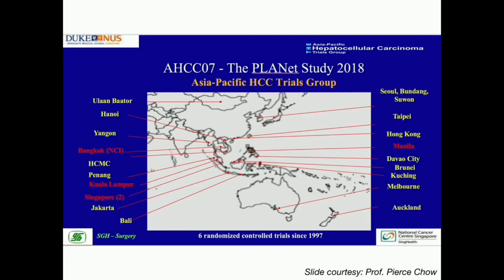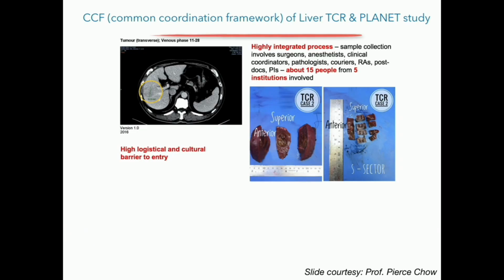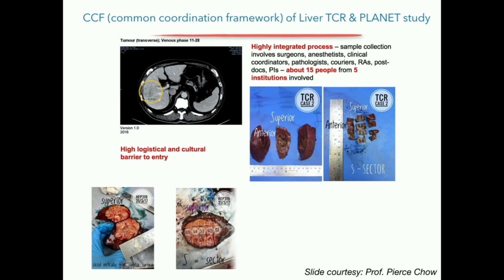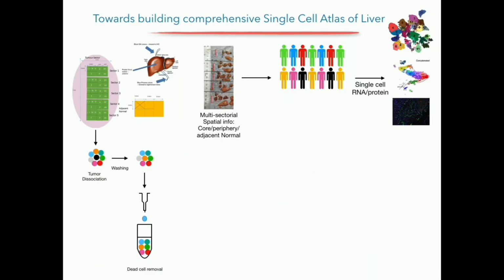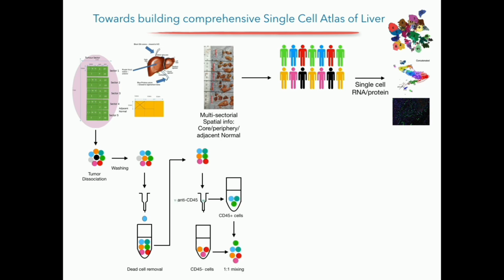So this is a large collaborative network where we are getting samples from most of the countries in Southeast Asia, including 2 sites in Singapore. And this is a very nice example of a coordinated framework where we know which site of the tumor we are getting. We divide this tumor into multiple parts, and we do this multisectoral sequencing. As of now, there is not much single cell data available where we know which part, doing multisectoral sequencing, where we know how the profile looked at the periphery versus core.